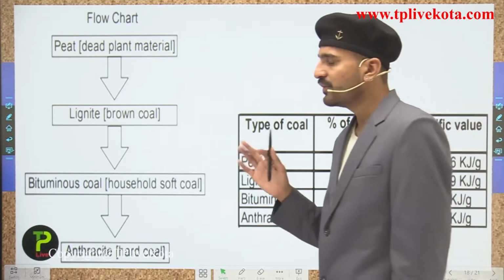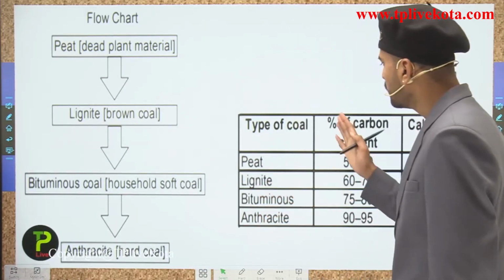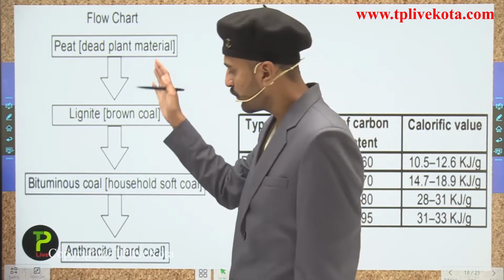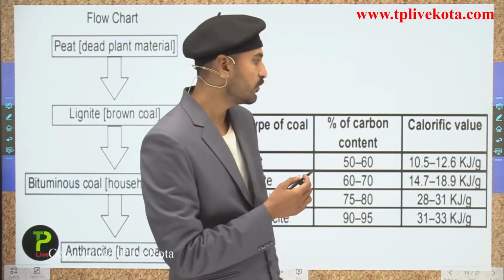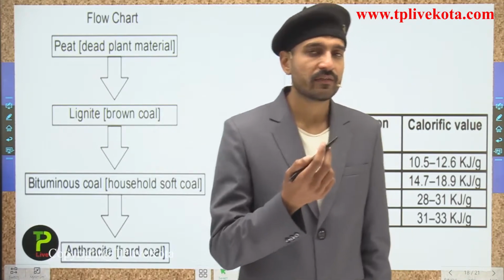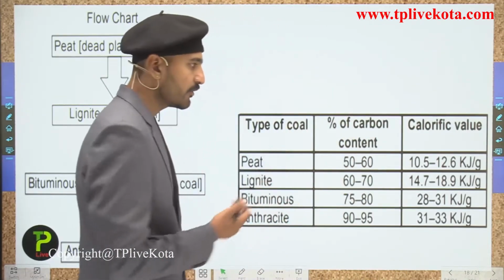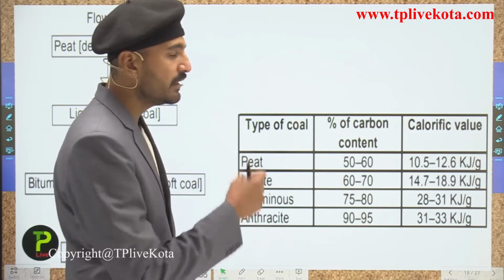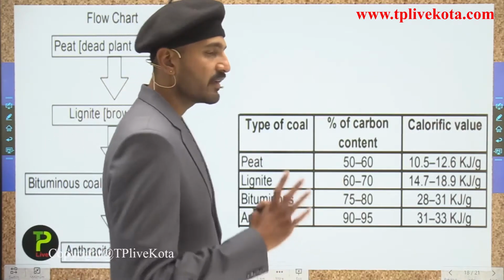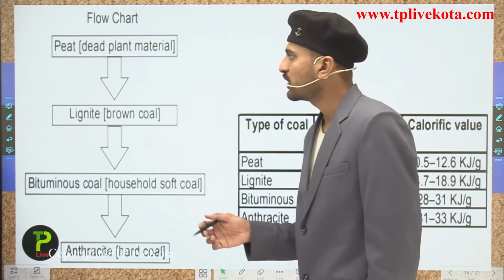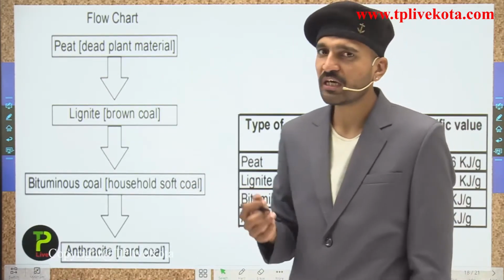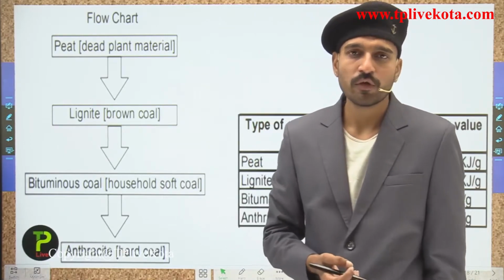Here we can see a flow chart and also the percentage of carbon content in the different types of coal. First we are going to read this, and then we will see the percentage of carbon in them and also the calorific value. We will also define the meaning of calorific value. But first let us see the flow chart. I hope, students, you all have remembered from the past two slides the flow chart of the carbonization of plant matter.